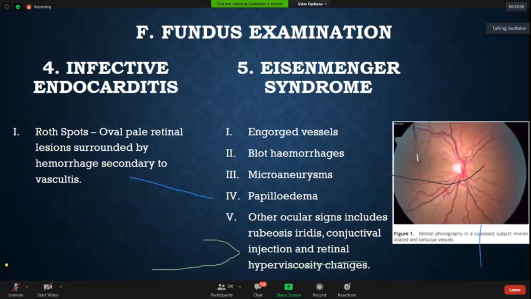Now, one of the important things is, in all cases of Eisenmenger, look for the fundus. What do you get in the Eisenmenger fundus? You can get engorged vessels, blot hemorrhages, microaneurysms, and finally papilloedema. These are the important things you have to see in the fundus of a patient with Eisenmenger: engorged vessels, blot hemorrhages, microaneurysms, and papilloedema. So always look for the fundus in all cases of Eisenmenger.